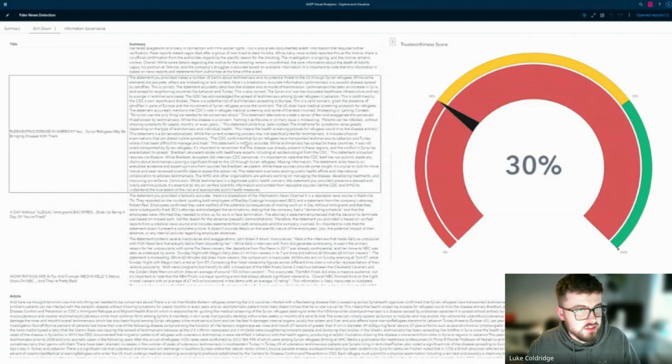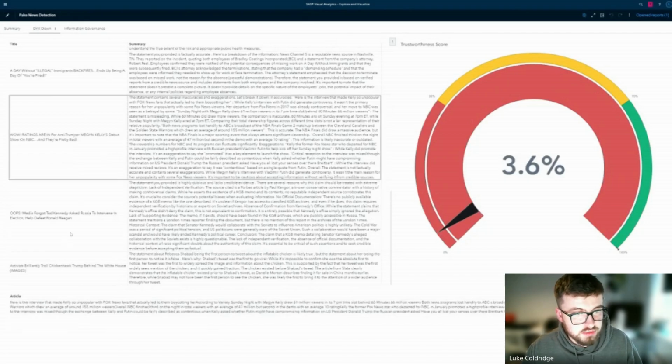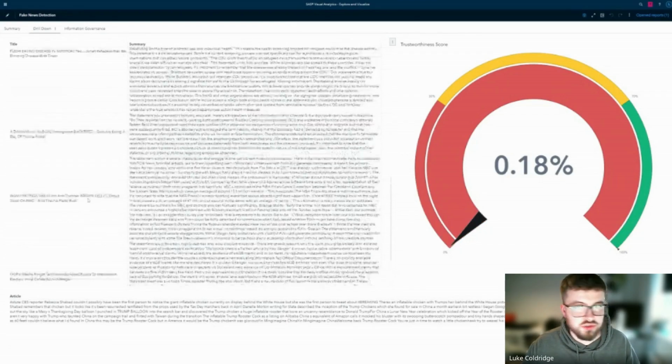There's one here about a flesh-eating disease in America. The writer is trying to make the claim that Syrian refugees have brought that into the country, and the LLM has looked into this and replied to say that some elements of this document are accurate, while others are misleading or lack context. I think that fits quite nicely with the SVM coming out with a probability of 30%, which would imply that there's maybe some truth to this, but generally it can be quite misleading. Every time that we're filtering this, you'll see that the article at the bottom is updating, so you can have a read of what has been fed. You haven't got to go back and look for that original source.